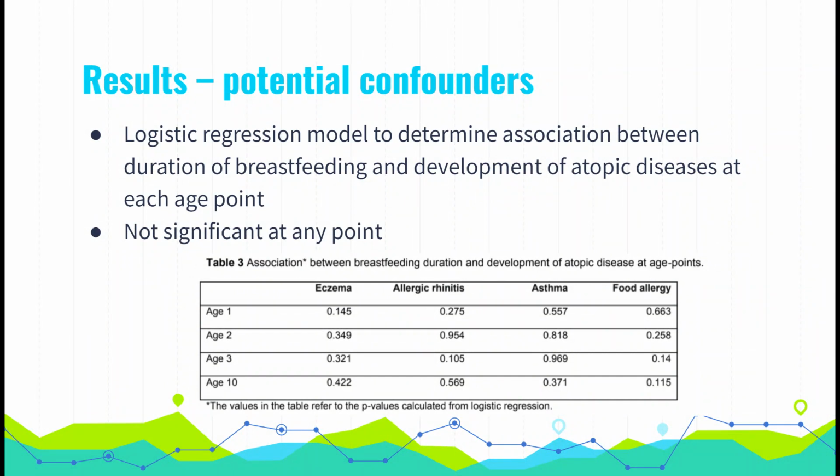We hypothesized that the duration of breastfeeding, gender, mode of delivery, so vaginal or cesarean, and only child status may have confounding effects based on results from previous studies, and therefore we analyzed their effect. We used a logistic regression model to determine the association between duration of breastfeeding and the development of each atopic disease. This test was chosen because the dependent variable, outcome of disease, was binary, while the independent variable, duration of breastfeeding, was continuous. We found that duration of breastfeeding did not have a significant association with the development of any of the atopic diseases at any age point, shown in this table.